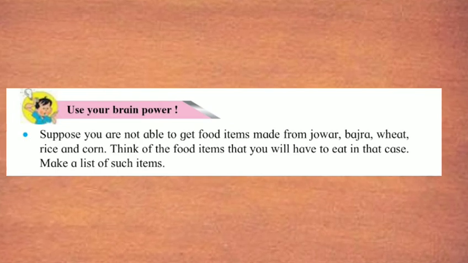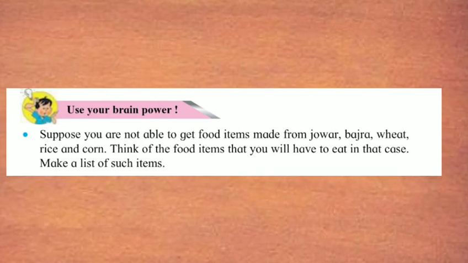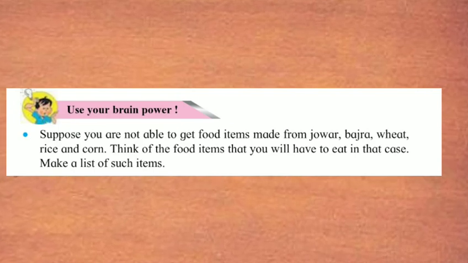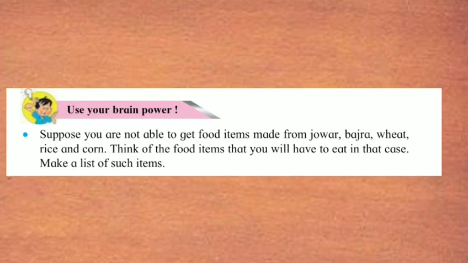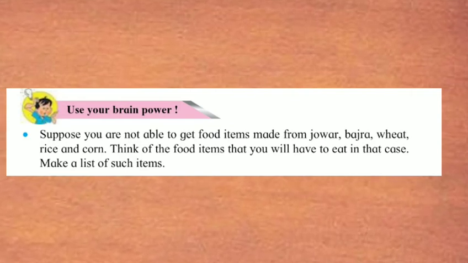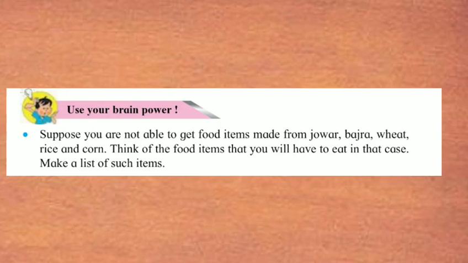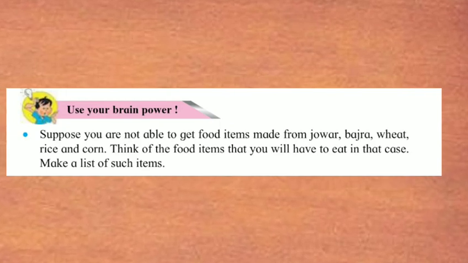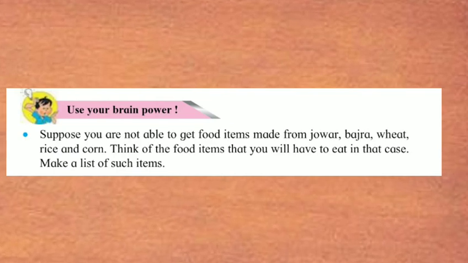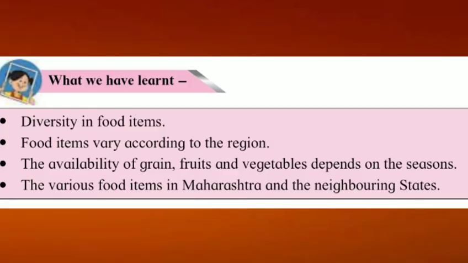We will have to eat roots like potato, sweet potato, etc. Vegetables like cabbage, pumpkin, etc. Fruits like mango, banana, orange, etc. Milk, curd, buttermilk, etc.